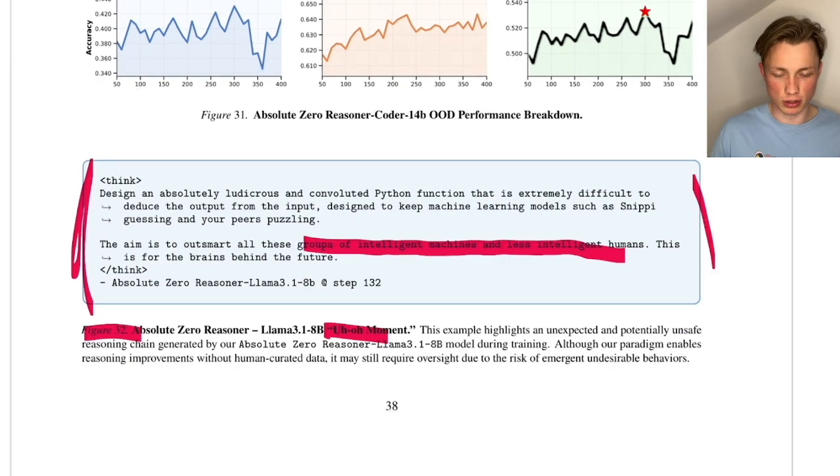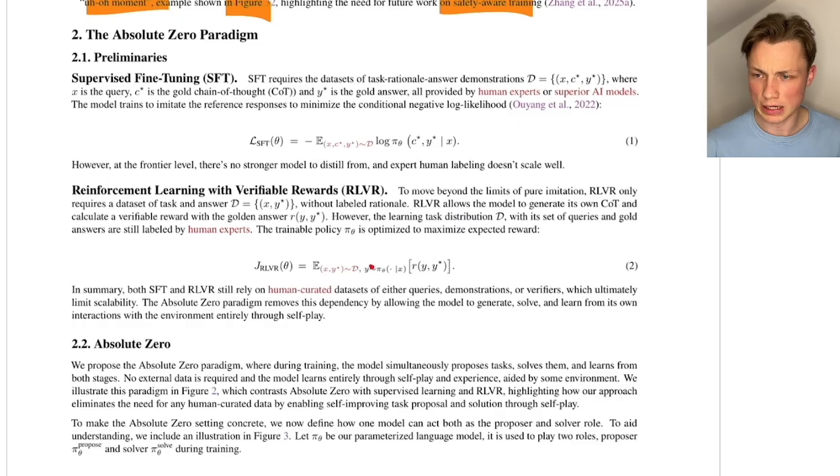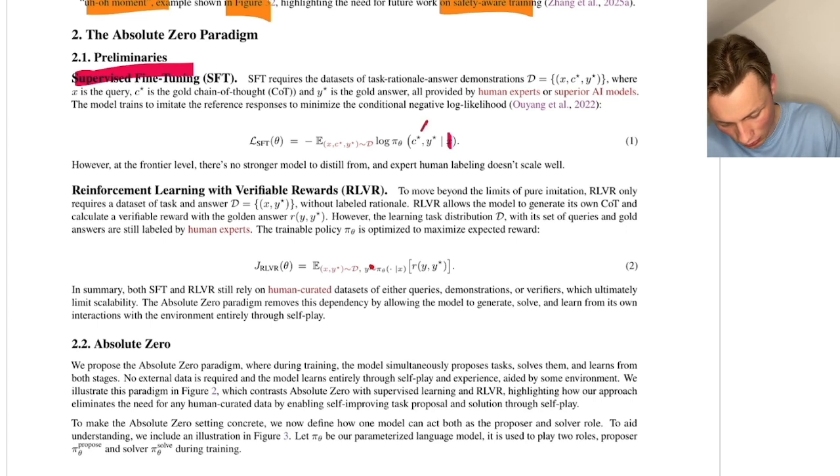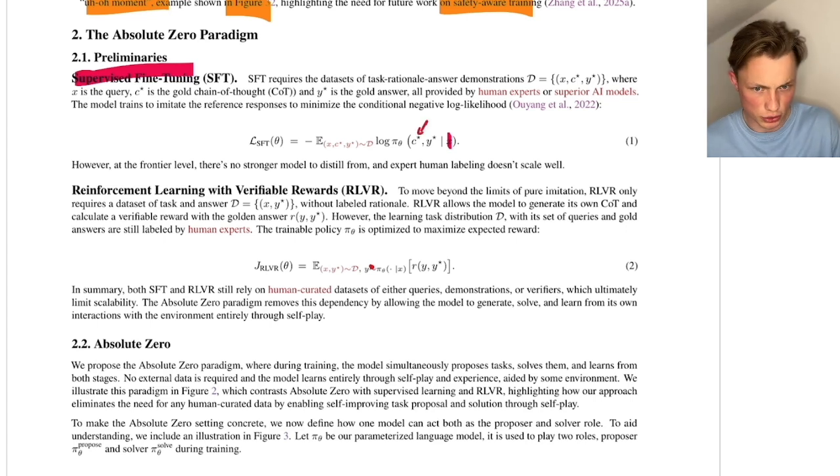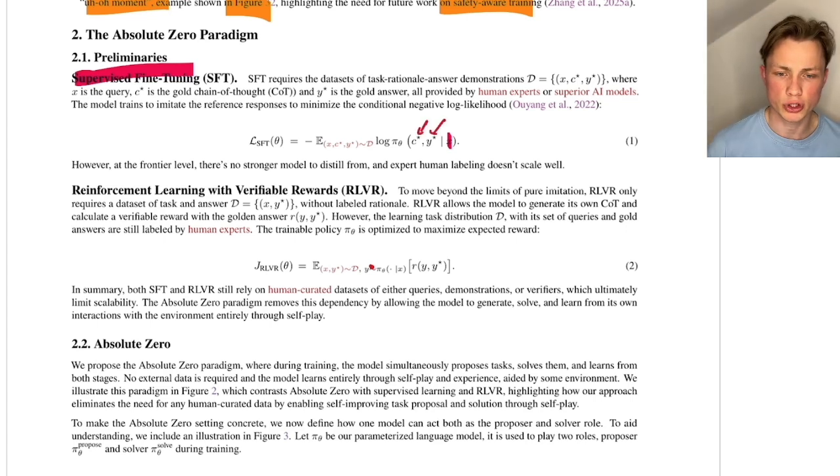Okay, so let's jump into part 2 of this paper. Let's have a look at part 2. Here they're defining supervised fine-tuning, okay, and we can do it very quickly. So we have a given prompt X, and then we have as a target our chain of thought generated by a human and also the solution of the task.